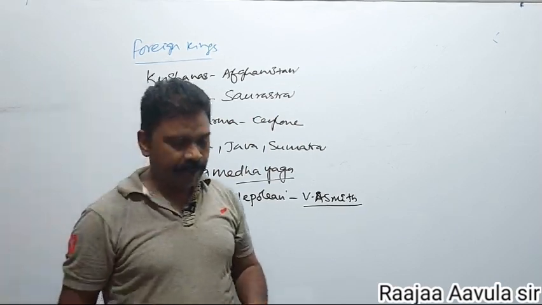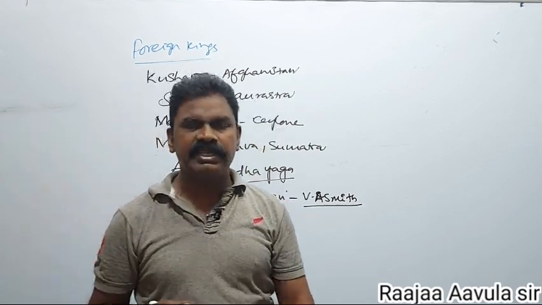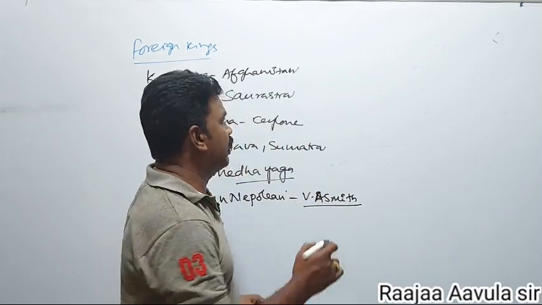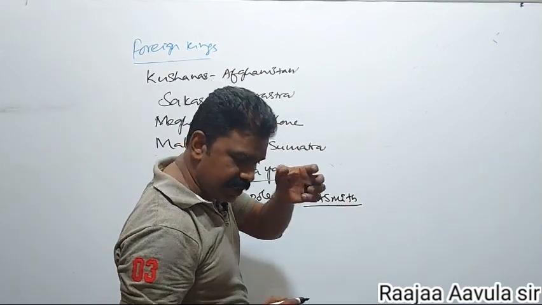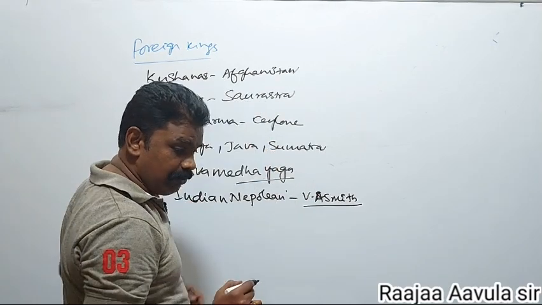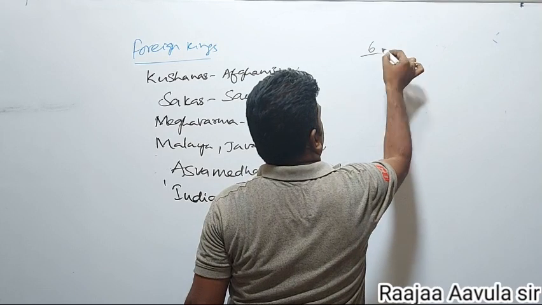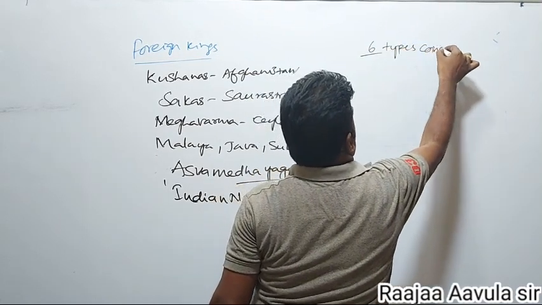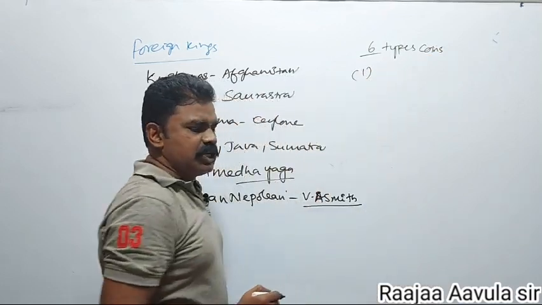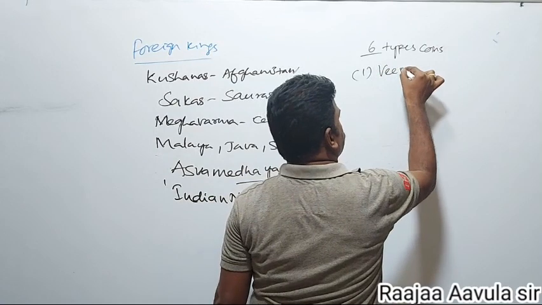Samudragupta created a big empire and assumed the titles Maharajadhiraja and Vikramanka. He issued six types of coins. First is Veena type coins.